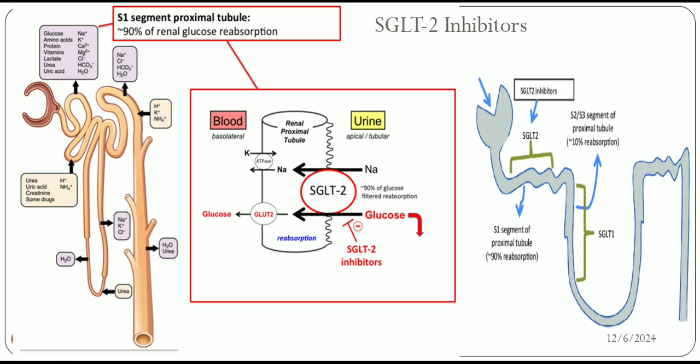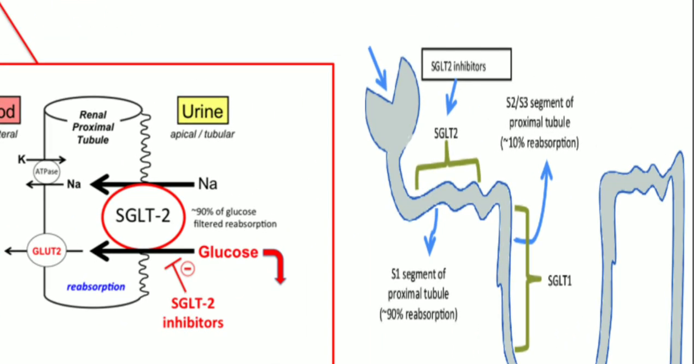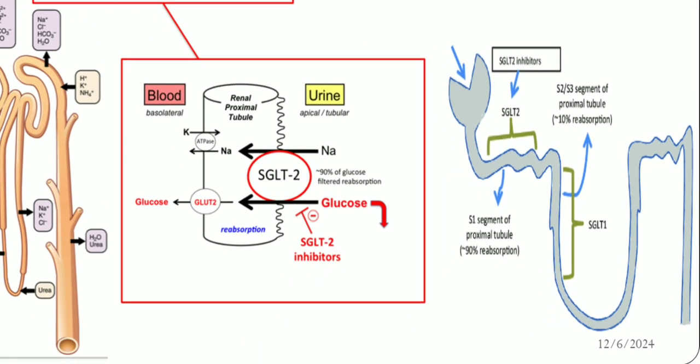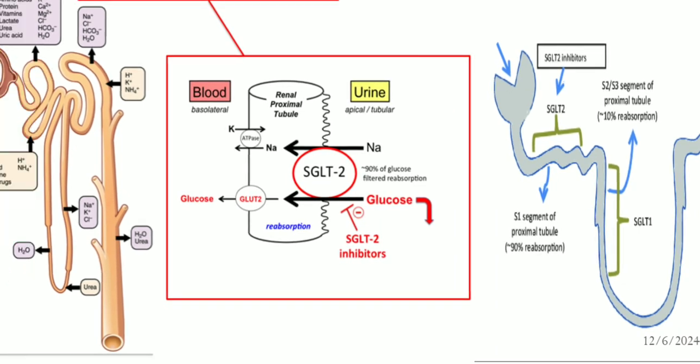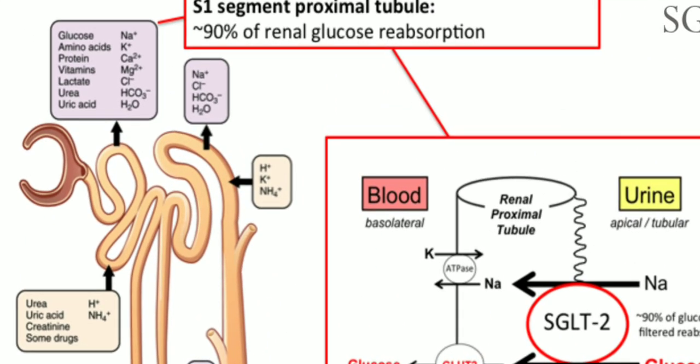Then next is SGLT2 inhibitor, sodium glucose transporter 2 inhibitor. So SGLT2 is present in the S1 segment of the proximal tubule. See in this picture, S1 segment, SGLT2 inhibitor. So most of the glucose is reabsorbed here. See in this picture, glucose is mostly absorbed in the PCT and S1 segments, about 90%.